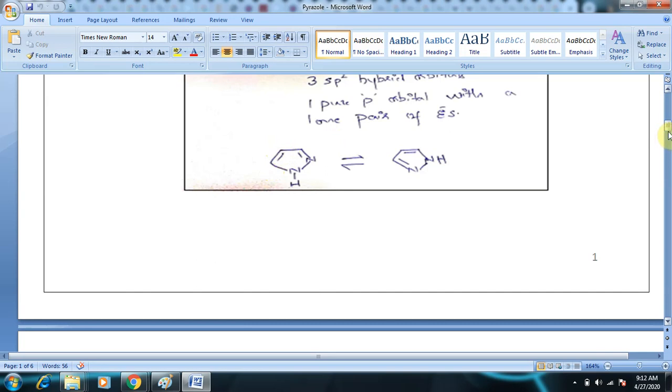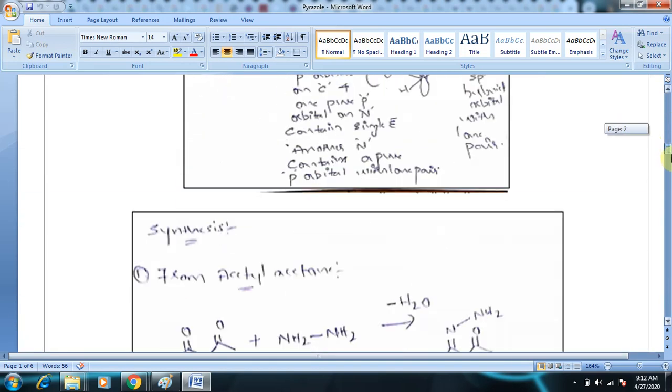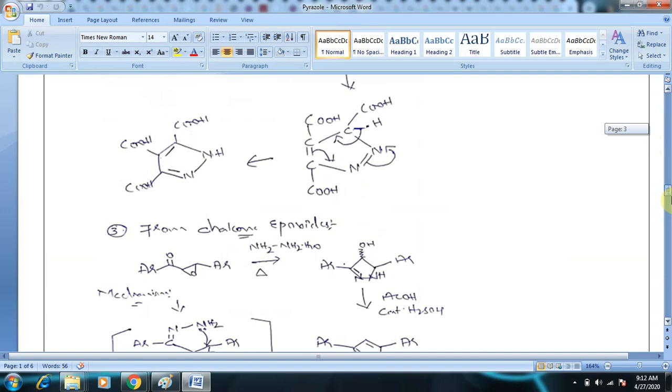So here you can understand, and whatever I said you can write down in your notes for writing the reason why the electrophile attacks at fourth position and not at third and fifth position.